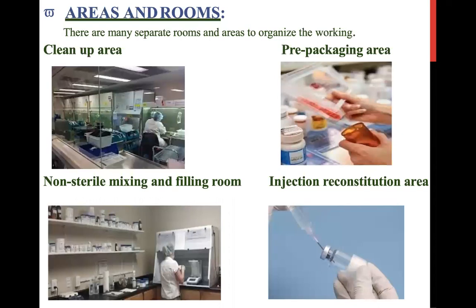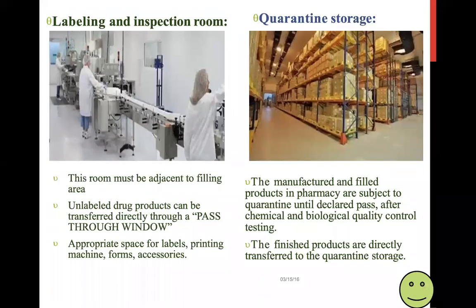You can see in this picture that there is a cleanup area, second pre-packaging area, non-sterile mixing and filling rooms, injection reconstitution area. When we discuss these one by one, you will understand better. Labeling and inspection rooms: this room must be adjacent to the filling area. Quarantine storage, where the drugs are first received. After quality assurance, they have to be shifted to the proper area of the pharmacy.